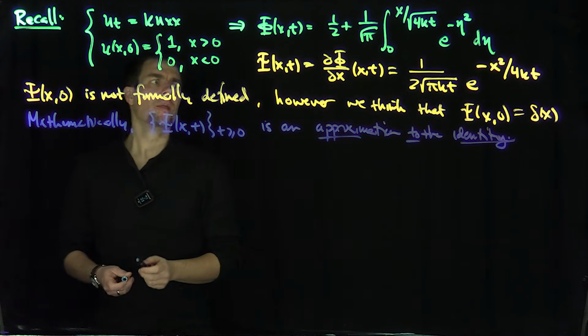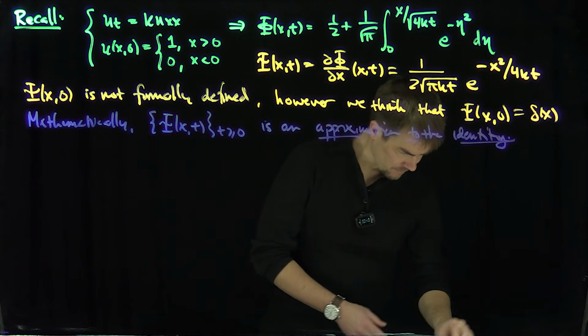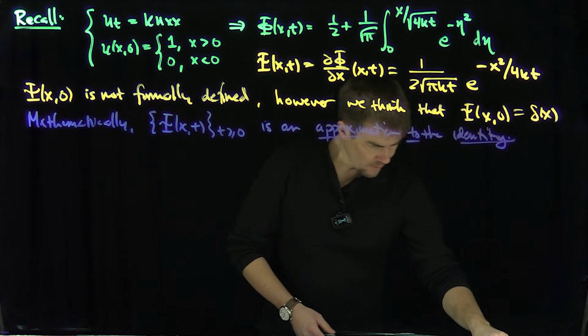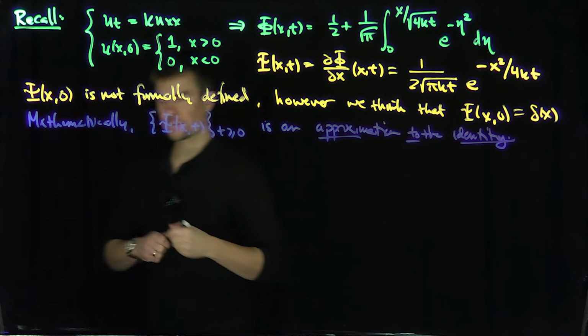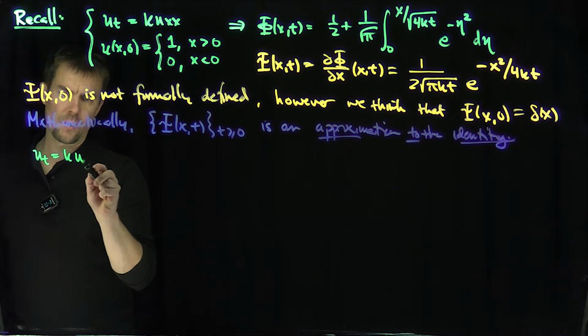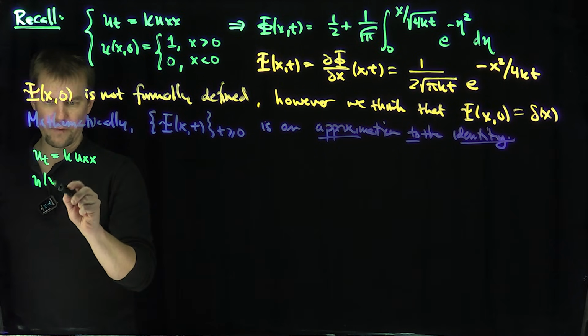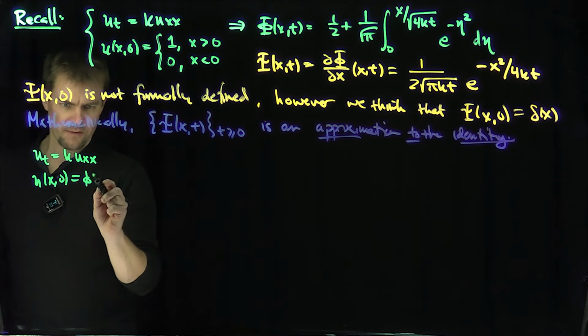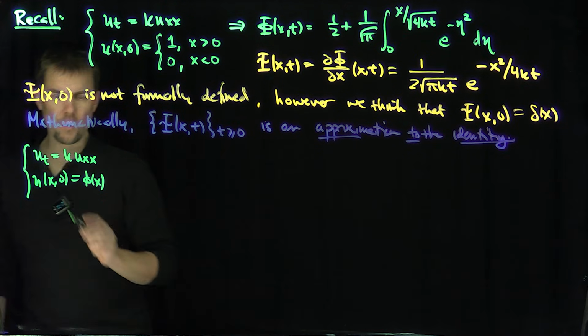Okay, excellent. Now what do I mean by that? Well, I mean the following. If I wanted to solve this problem over here, u_t equals k u_xx with u(x,0) equals φ(x), what would I do?